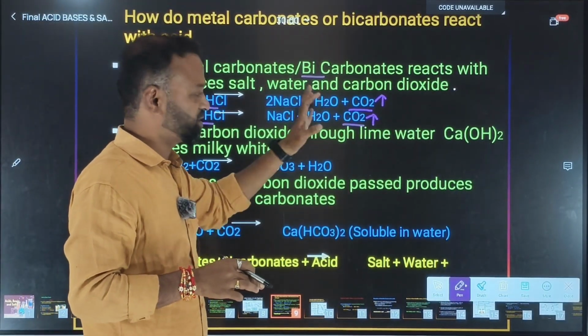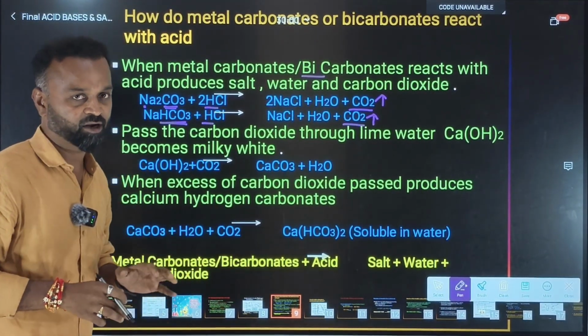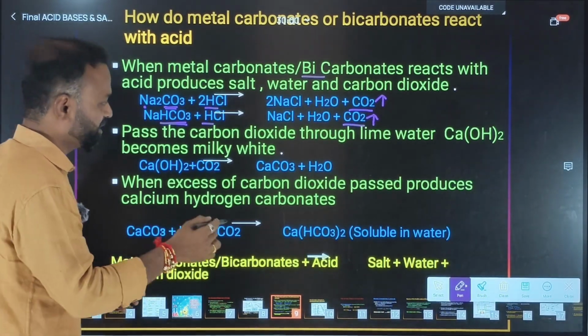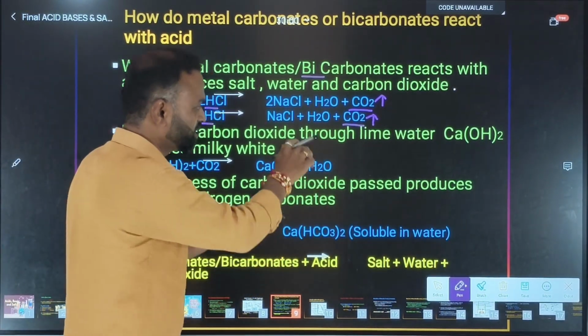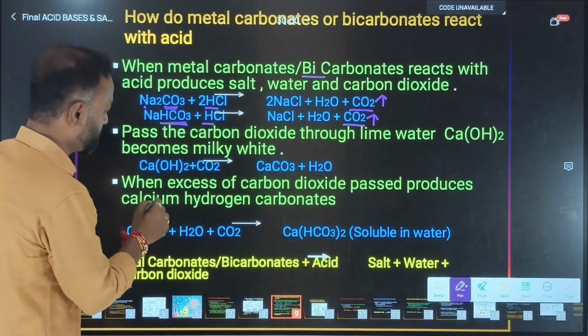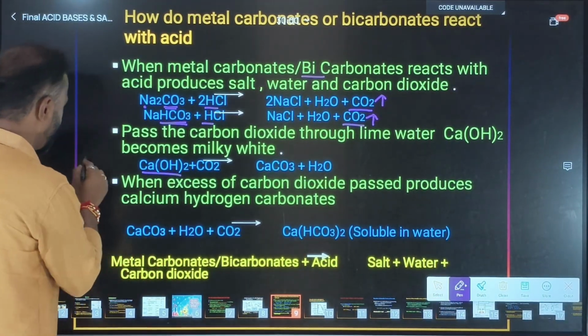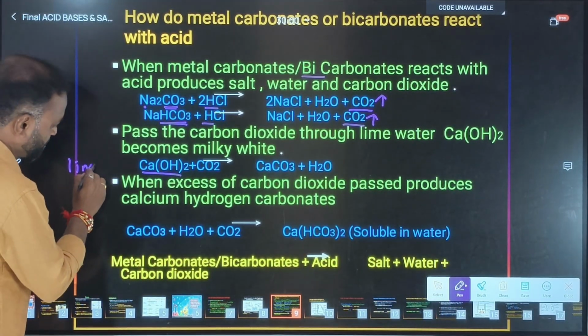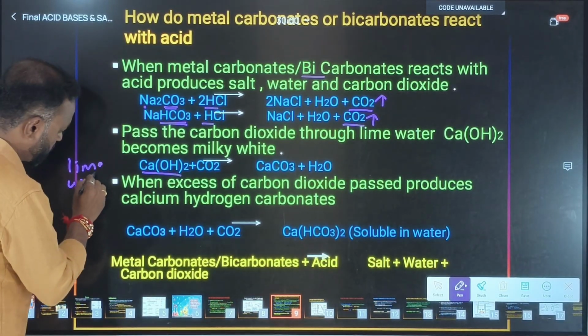So the best way to test whether the gas liberated is carbon dioxide or not is this: whenever in that reaction the gas is released, that gas needs to be collected and passed into the lime water. Where should we pass it? We should pass it into the lime water.